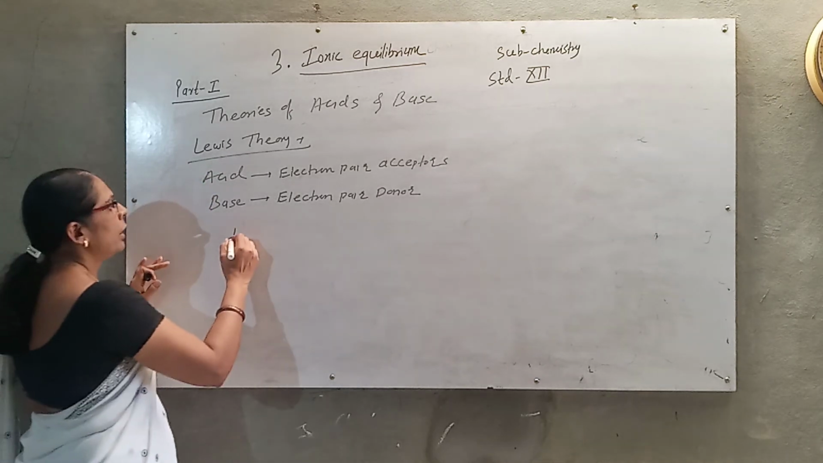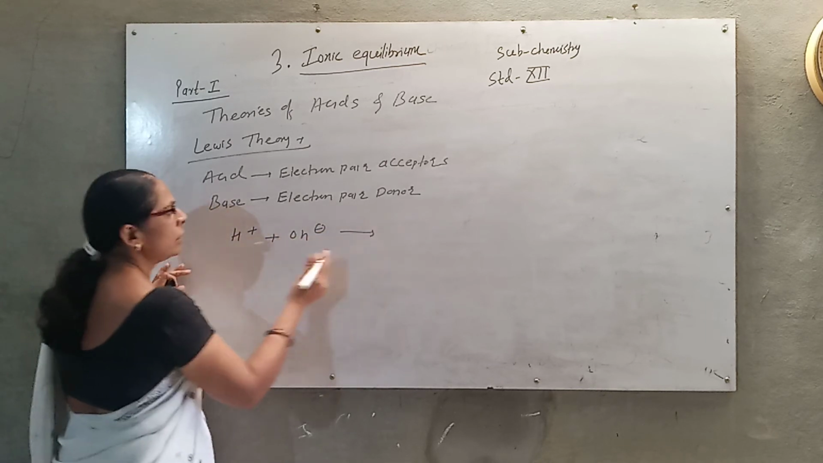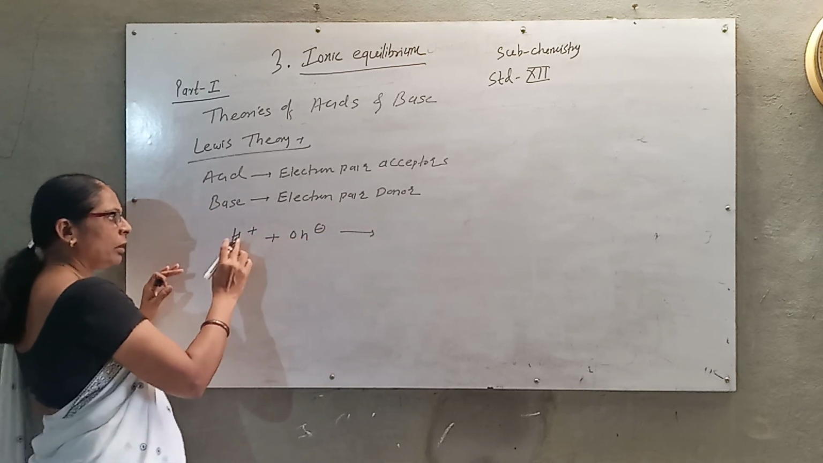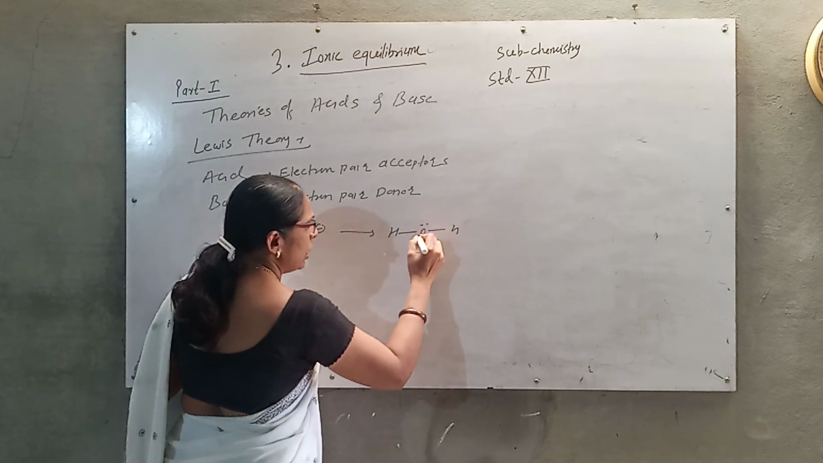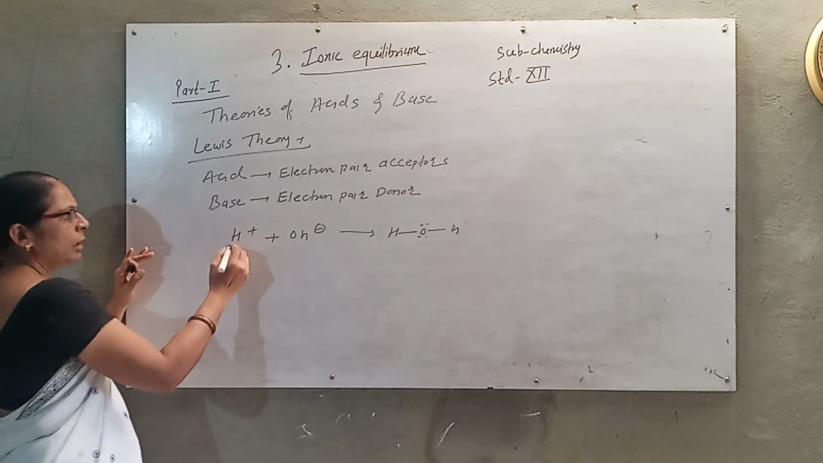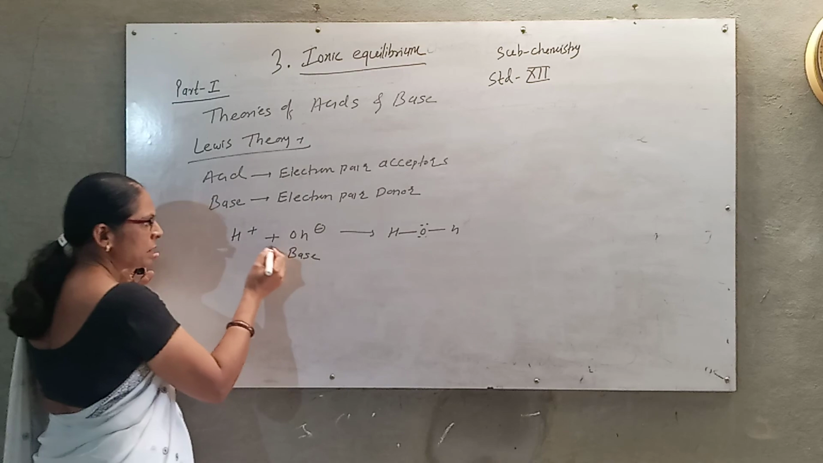For example, when H plus reacts with OH minus ion, the OH minus ion donates a lone pair to the H, and therefore forms water in this way. So according to Lewis, the lone pair donor is a base and the H plus ion, the lone pair acceptor, is an acid.